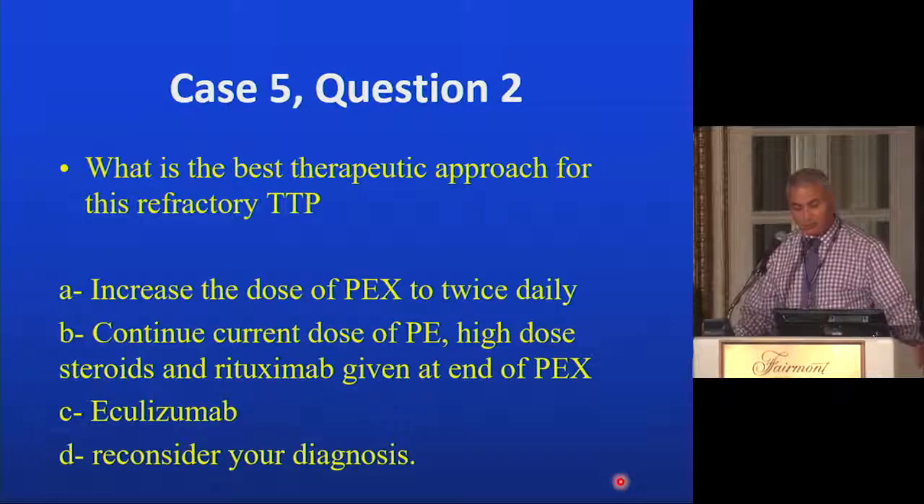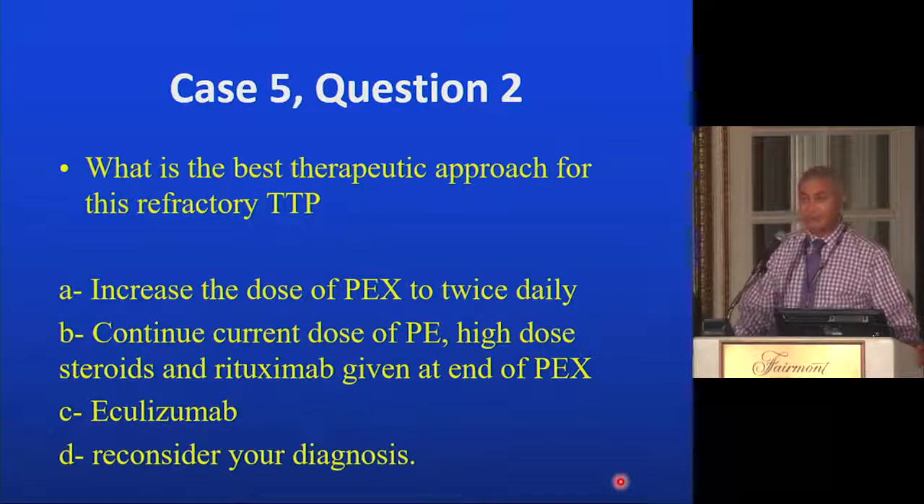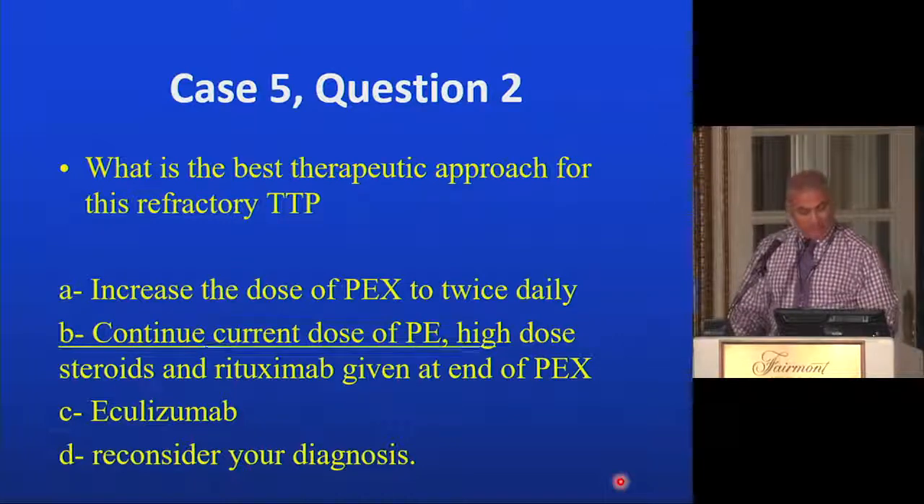Increase the dose of PEX to twice daily, continue current dose of plasma exchange and high-dose steroids and rituximab given at end of plasma exchange, give eculizumab, or reconsider your diagnosis. Who is with A? Who is with B? C? D? Okay, so the right answer is continue current.